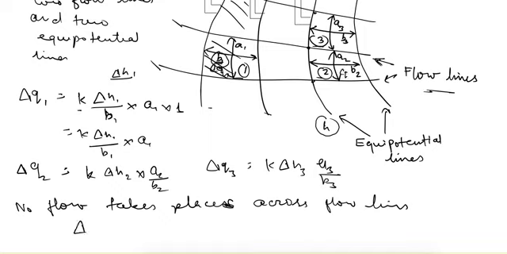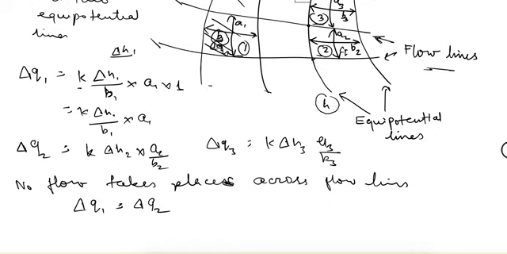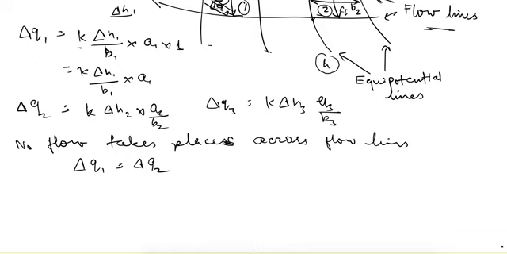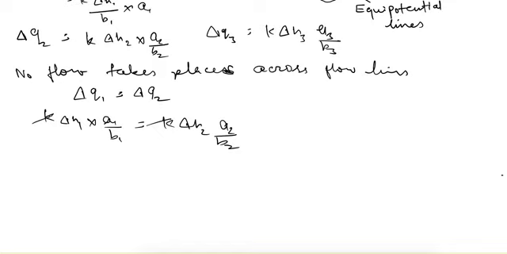So using that property, delta q1 is equal to delta q2, and if we put these two equal, we'll get k delta h1 into A1 upon B1 is equal to k delta h2 A2 upon B2. k is same, so here we got this.